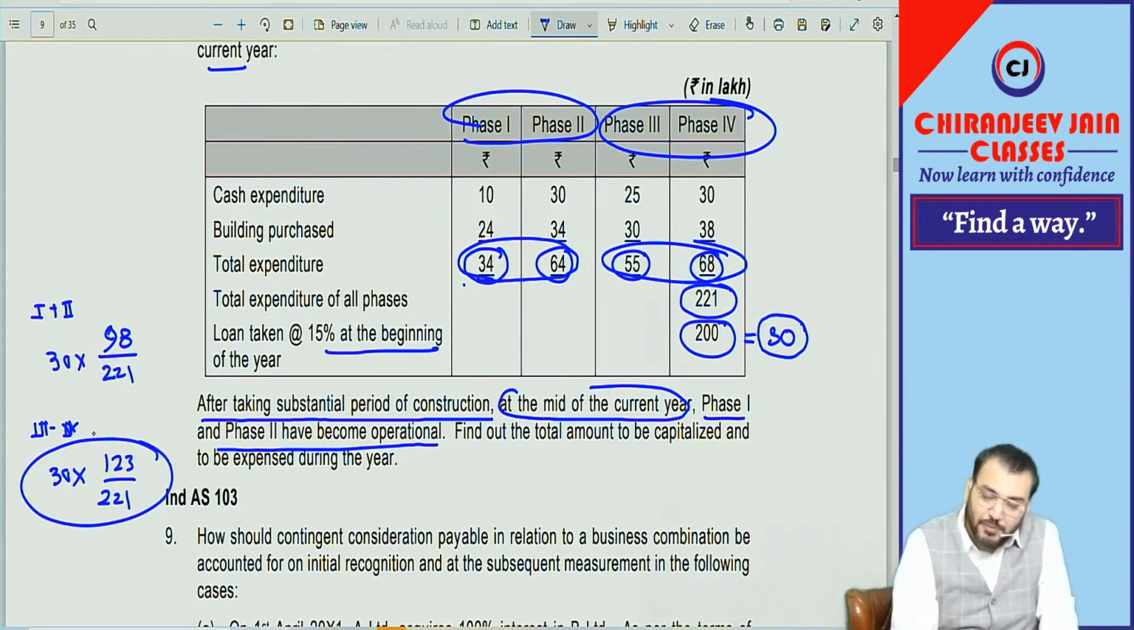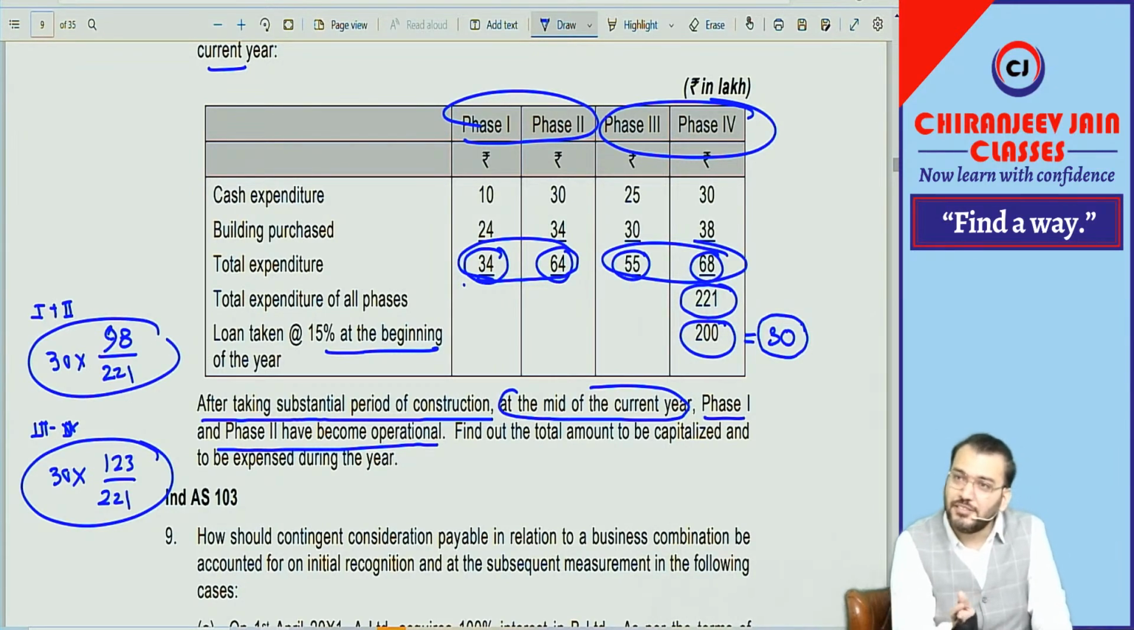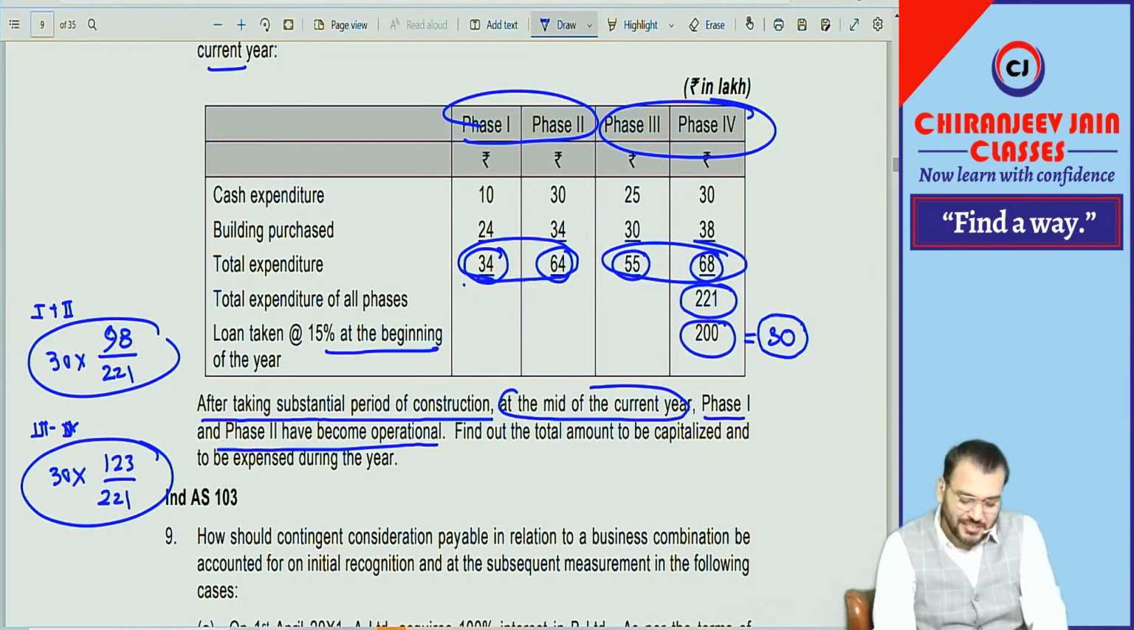Can I say this interest expense will be capitalized entirely? But this interest expense for 6 months, half will be capitalized and half will be charged to PL as an expense. This is given in the solution. Let us read.